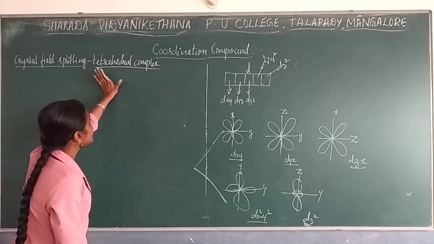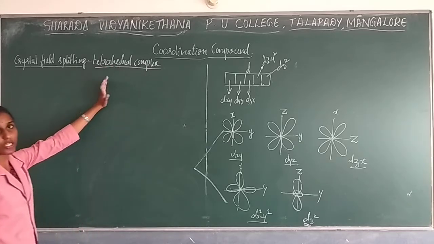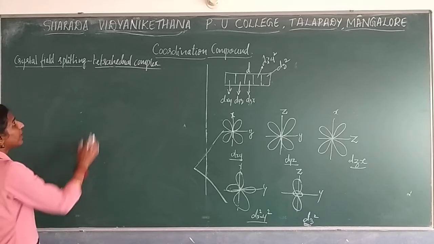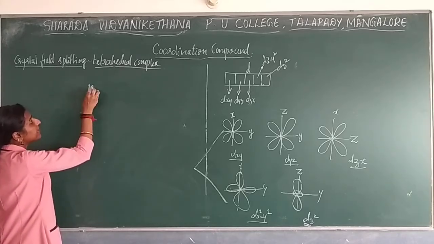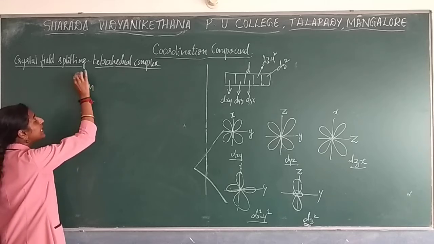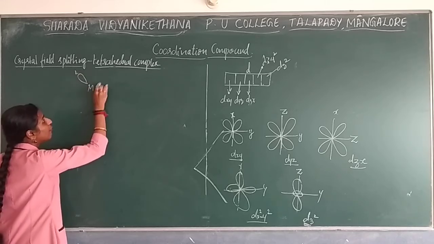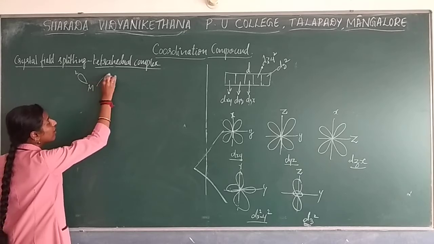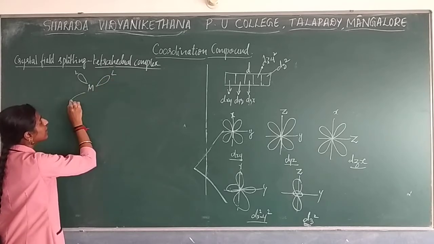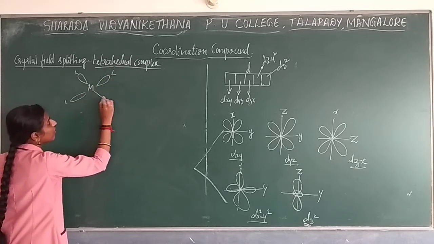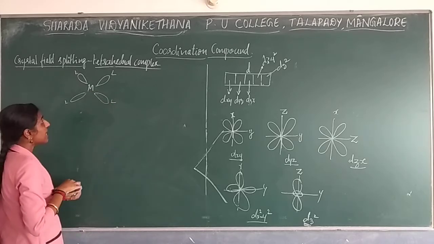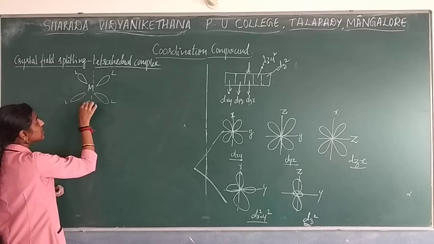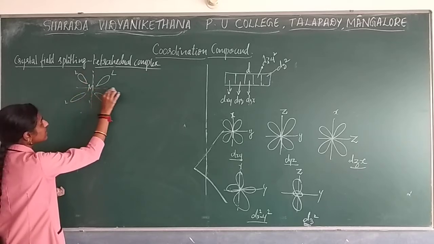Okay. So now when you go with the tetrahedral complex, what is going to happen over here? When we discuss tetrahedral complex, the metal will be there, and around that, ligands will be present. Okay, 4 ligands it will be having. These are the 4 ligands. If I draw the axis over here, the axis will come in this way. So this is one axis and this is another axis.